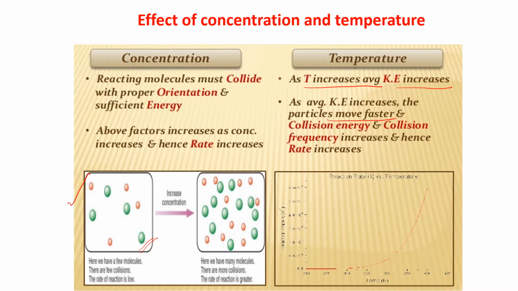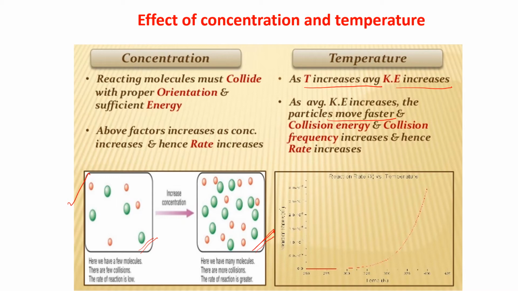But suppose you are increasing the concentration, this is the increased concentration. Now, what is happening here? Here we have many molecules, so there are more collisions and the rate of the reaction is greater.